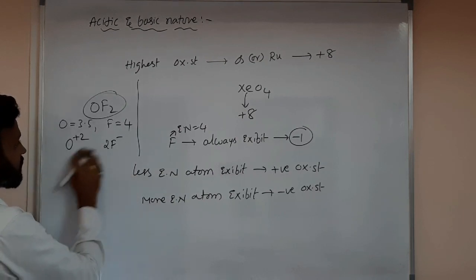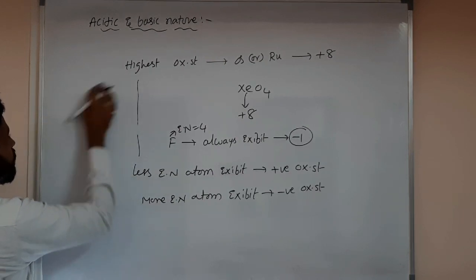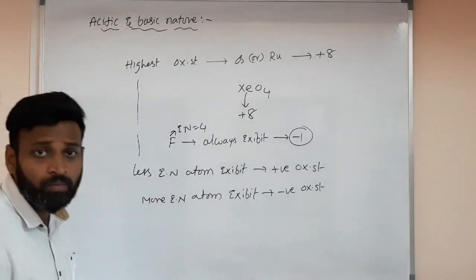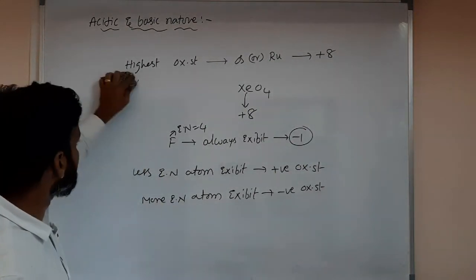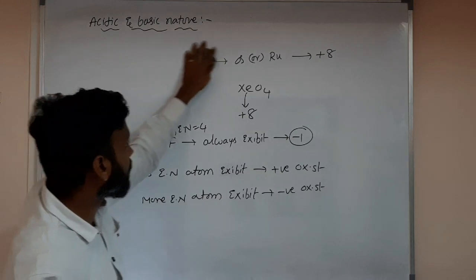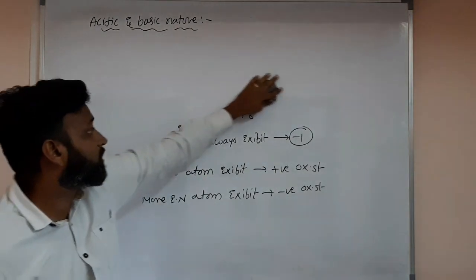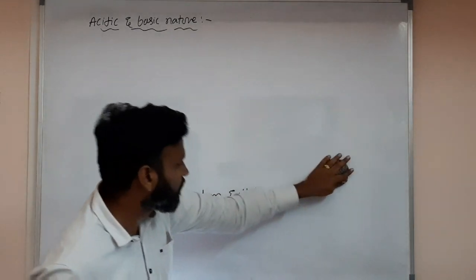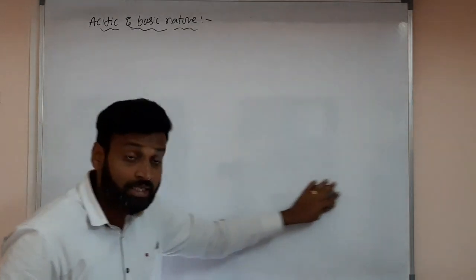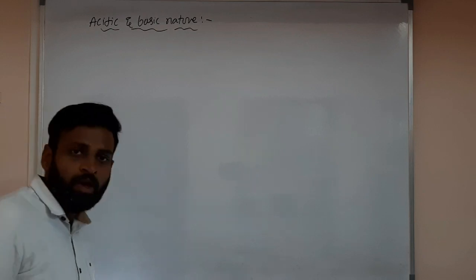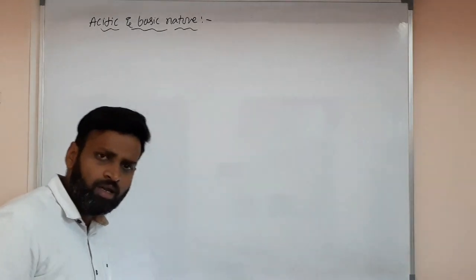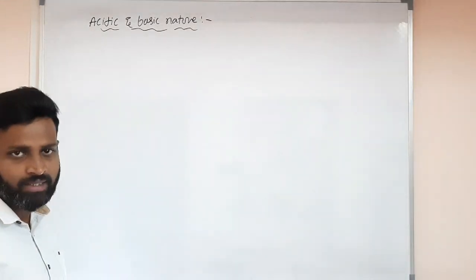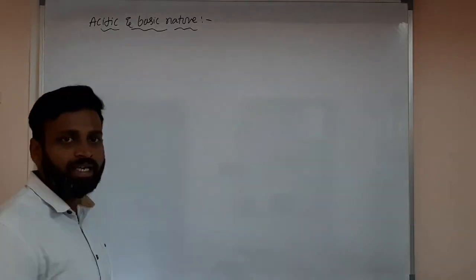Who exhibits the highest oxidation state? Os and Ru, +8, and one more, xenon, but only at extreme conditions and only a few xenon molecules exhibit +8. Who always exhibits -1? Fluorine. But chlorine and bromine exhibit differently.